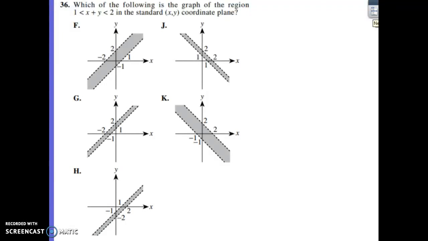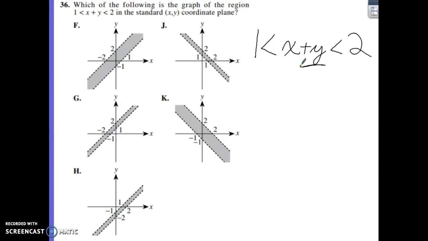So which of the following is the graph of the region 1 is less than x plus y is less than 2 in the standard xy coordinate plane? Now this one may seem a little funky to begin with because you've got x and y in the middle. Normally when you're used to seeing these, you're either used to seeing it with an x in the middle or a y in the middle because you're on a single number line. When you're doing it together and they put them both in the middle, what you have to do, just like you would for any other linear equation, is solve for y. We're going to get y by itself.